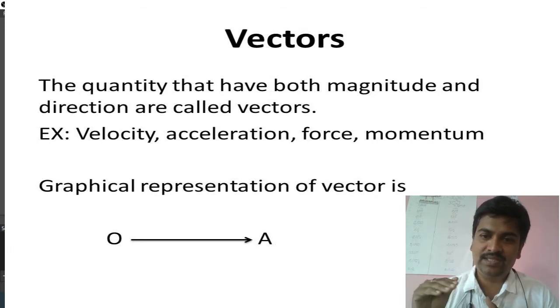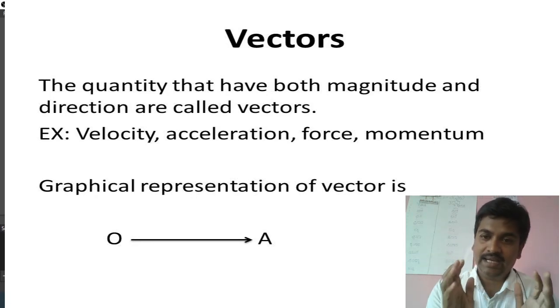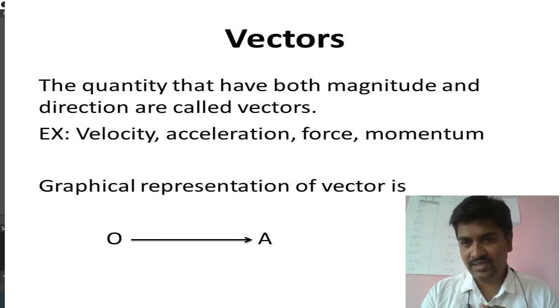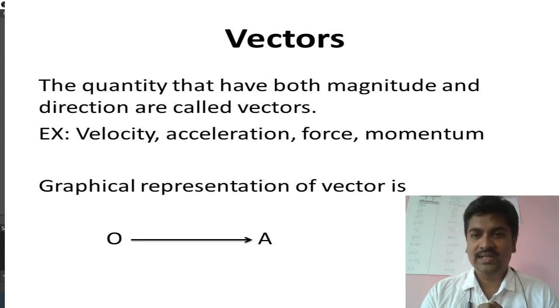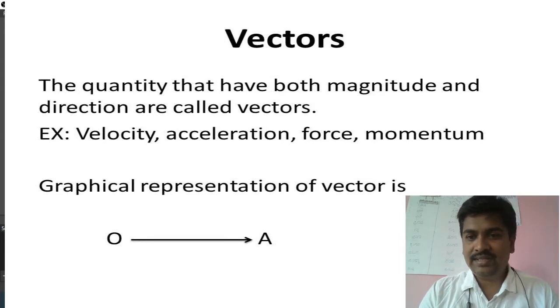Suppose a bus is moving, you say that the bus is moving at 50 kilometer per hour in this direction. That complete explanation gives you the velocity. Similarly acceleration, you mention the direction and magnitude. Force, you mention both, and momentum we mention both. These are some very good examples of vectors.